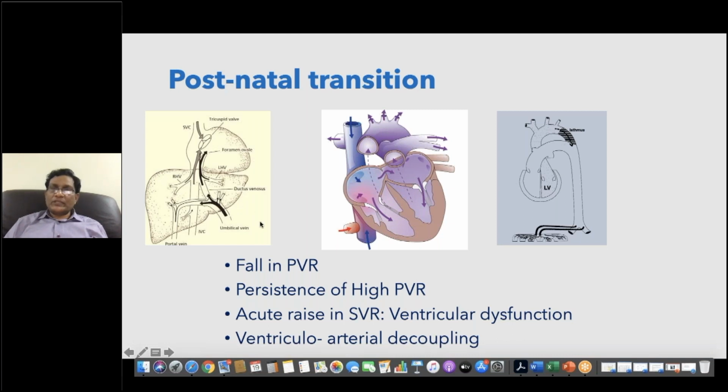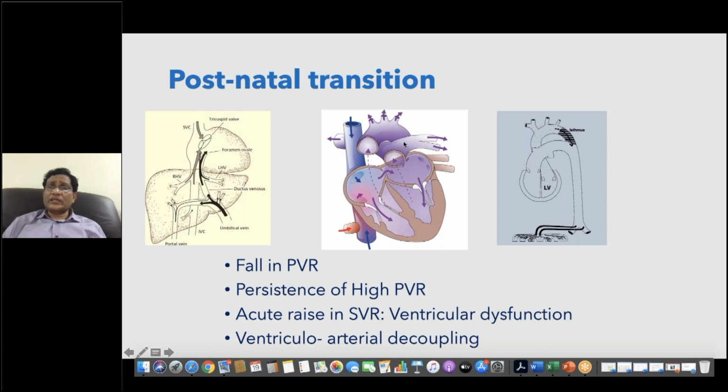As soon as the baby is born, there will be increased negative thoracic pressure, the baby takes breaths, then PO2 will increase, and there will be constriction of the ductus arteriosus from the pulmonary end. Once the blood flow to the lung increases, the left atrial filling pressures will increase. The foramen ovale will be closed because the left atrial pressure is more than the right atrial pressure.